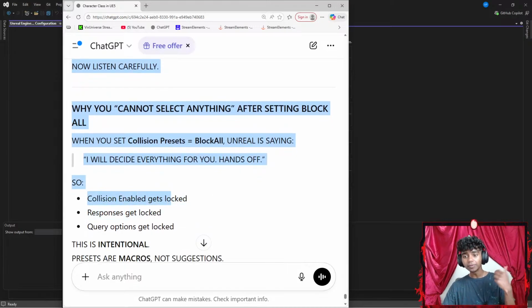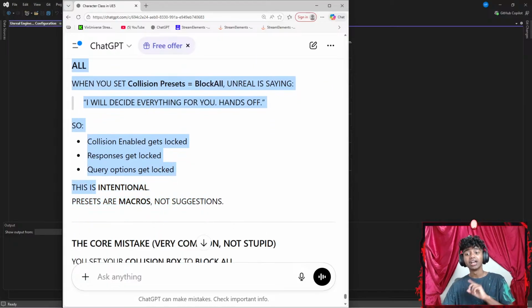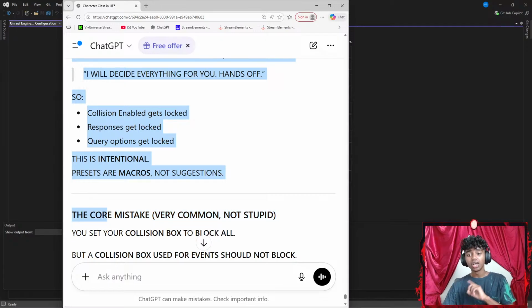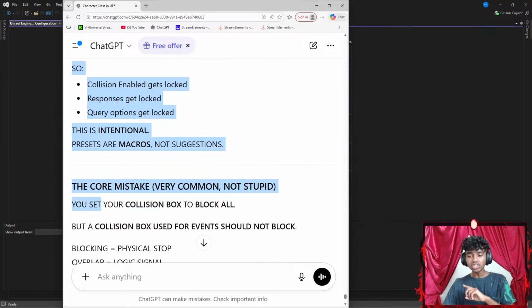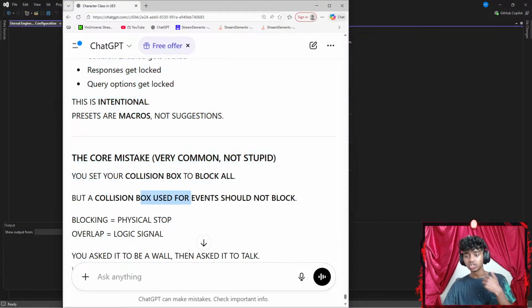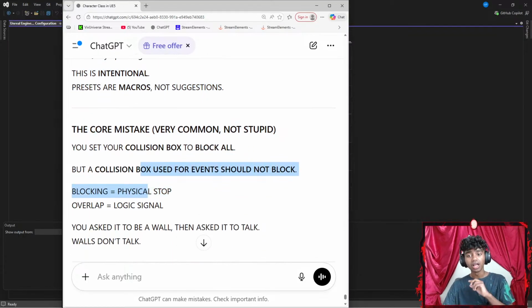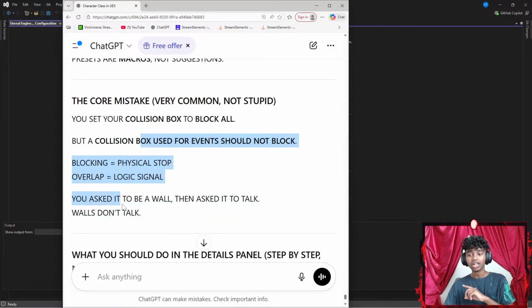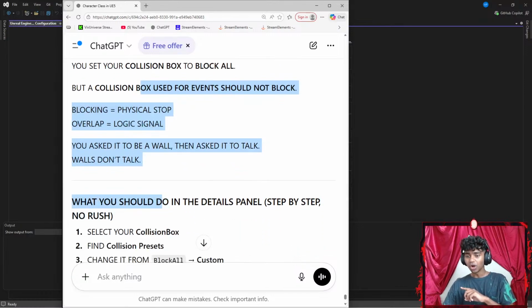So collision enabled gets locked, responses gets locked, query options gets locked. This is intentional. Presets are macros, not suggestions. The core mistake, very common, not stupid: you set your collision box to block all, but a collision box used for events should not block. Blocking equals physical stop. Overlap equals logical signal. You asked it to be a wall, then asked it to talk. I see, walls don't talk.